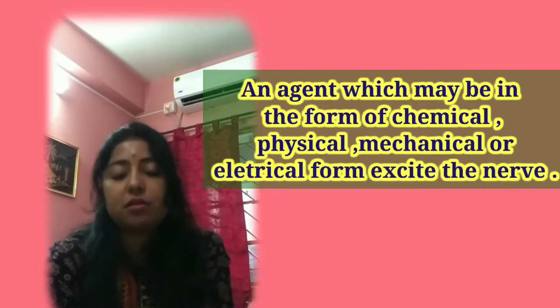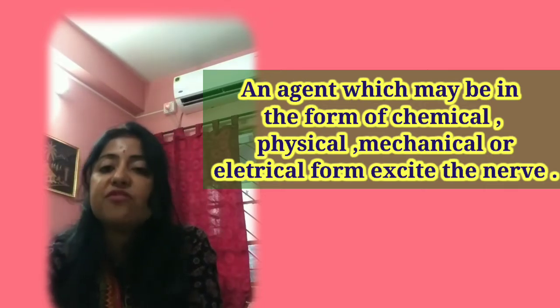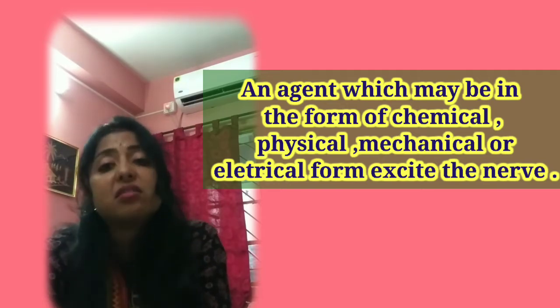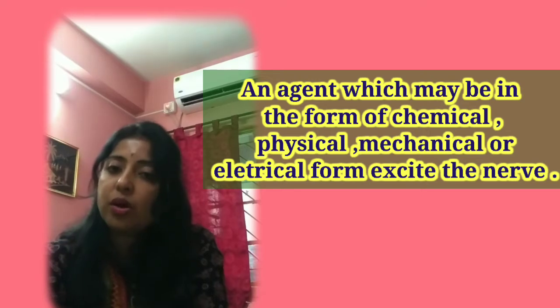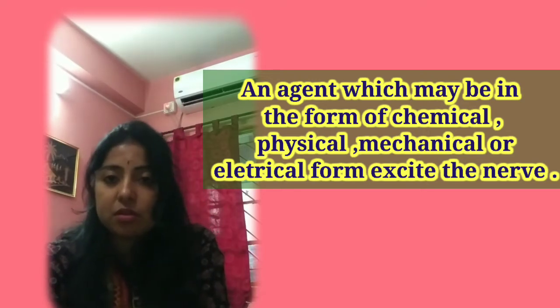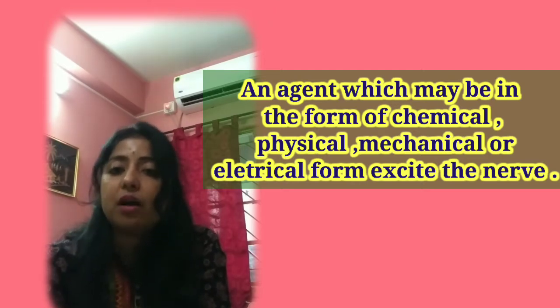What is a stimulus? A stimulus is some agent. It may be physical or a chemical agent, coming from the external environment, and it can change the state of the environment.